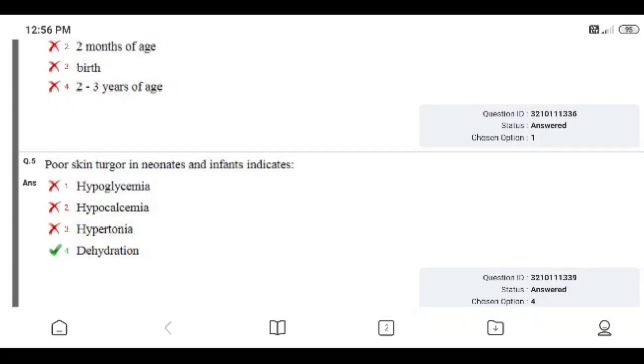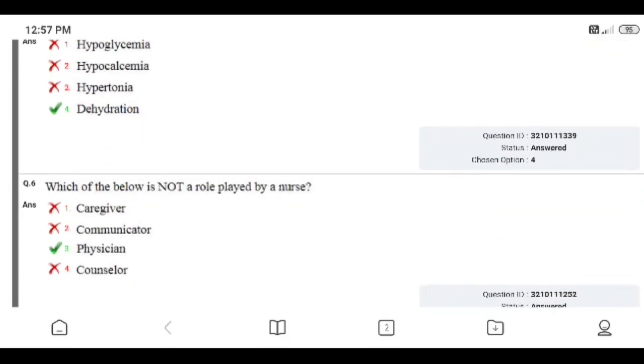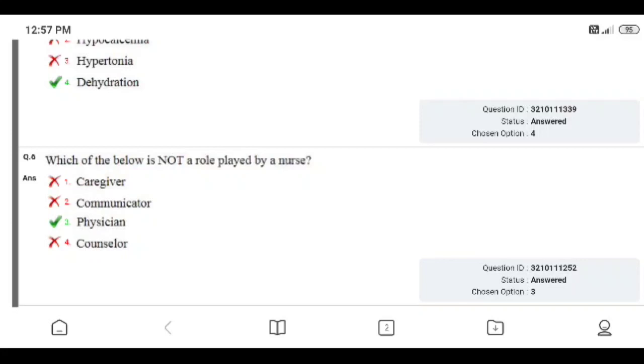Fifth question, poor skin turgor in neonates and infants indicates. Options: hypoglycemia, hypocalcemia, hypertonia and dehydration. Right answer is 4, dehydration. Question number 6, which of the below is not a role played by the nurse? Options: caregiver, communicator, physician, counselor. Right answer is 3, physician. I answered correctly.